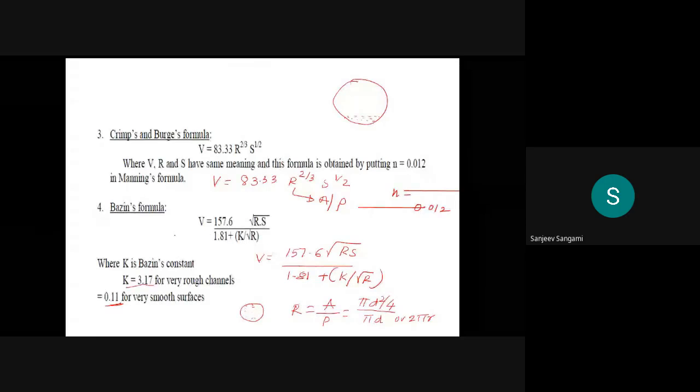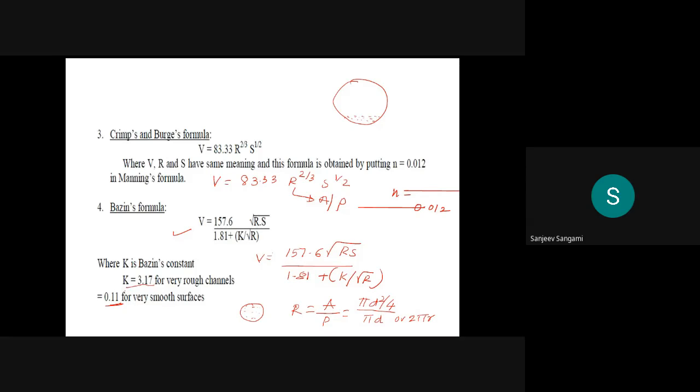Then Bazin's formula, that is V is equal to 157.6 root of RS divided by 1.81 plus K divided by square root of R. And K is Bazin's constant, and it is assumed to be 0.17 for rough channels and 0.011 for very smooth surfaces.